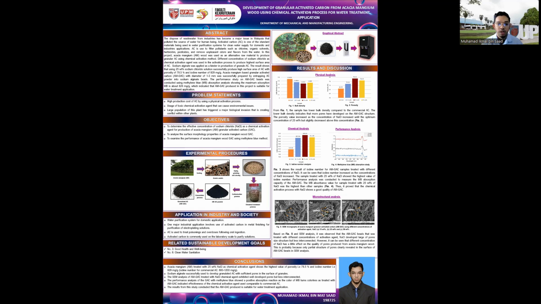From the results, it shows that the activated carbon treated with 25% sodium chloride produces the highest surface area, with a porosity of 78.5% and the highest iodine number of 929 milligram per gram. The granular activated carbon produced has a diameter of 1 to 3 millimeter, by trapping the activated carbon powder into a sodium alginate base.